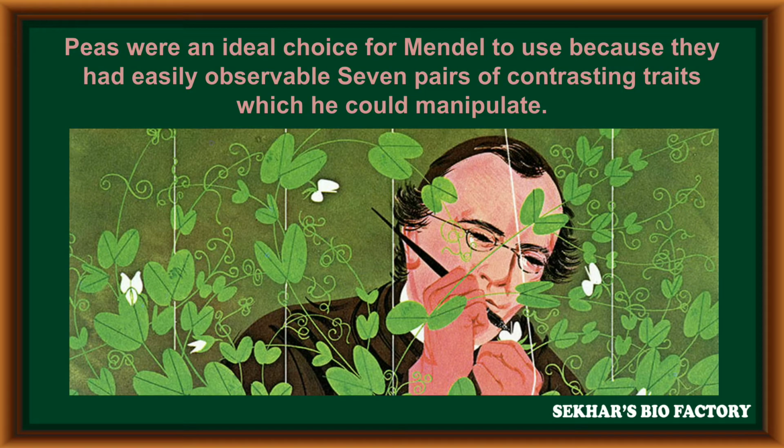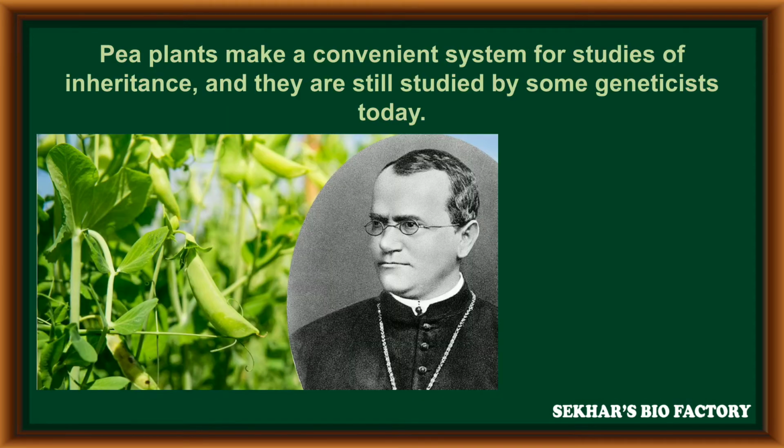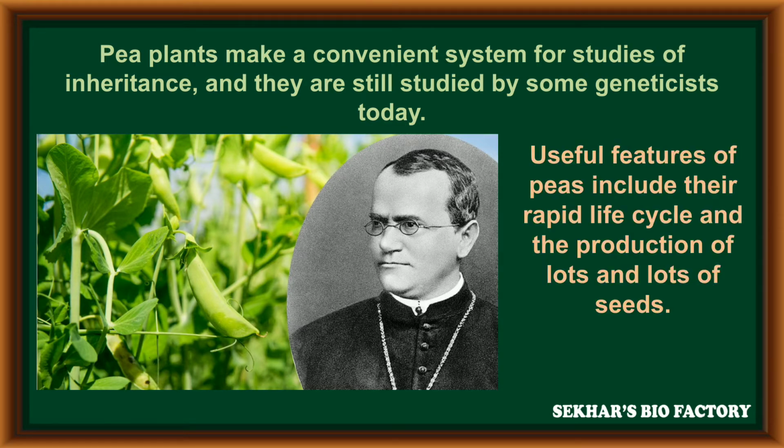Peas were an ideal choice for Mendel because they had 7 easily observable pairs of contrasting traits which he could manipulate. Pea plants make a convenient system for the study of inheritance, and they are still studied by some geneticists nowadays also. Useful features of pea include their rapid life cycle and their production of lots and lots of seeds during reproduction.